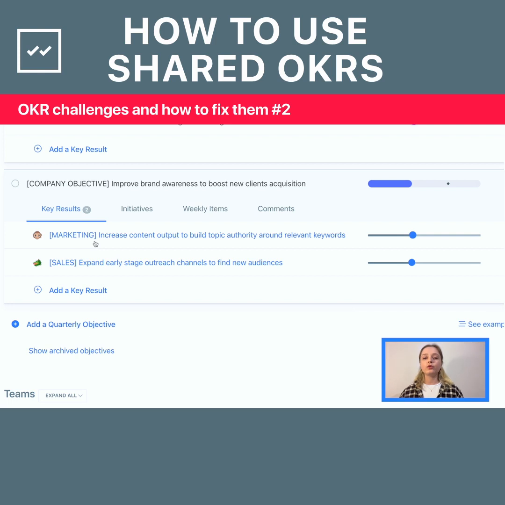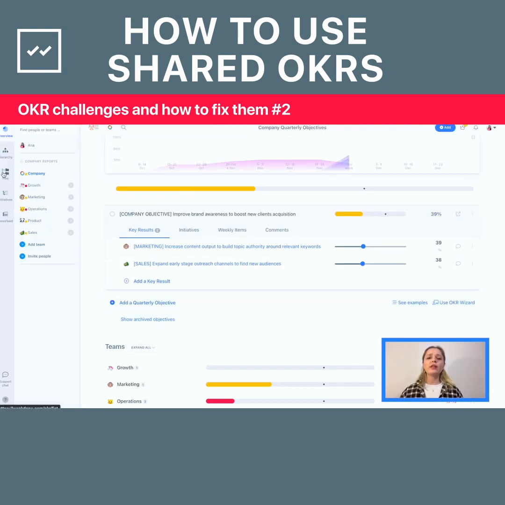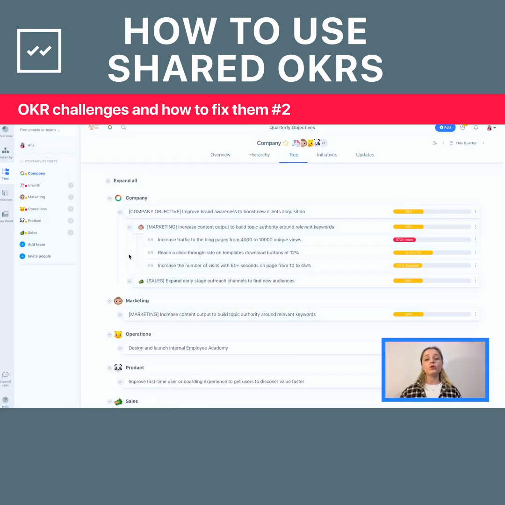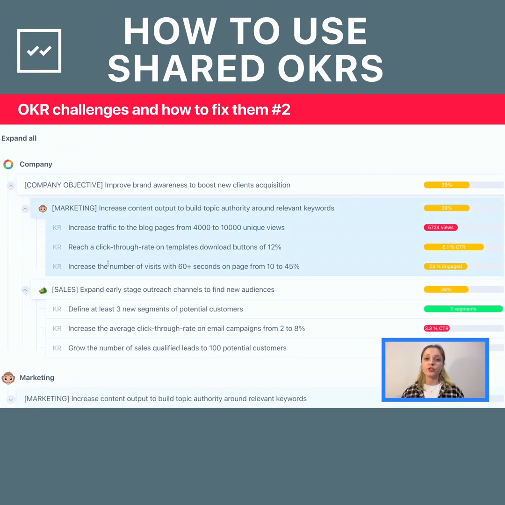Marketing objective could be to increase content output to build topic authority around relevant keywords. Sales objective could be to expand early stage outreach channels to find new audiences. Now, these two objectives will have completely different key results because they are focusing on different aspects of a larger problem. Pause here to take a look at the examples.